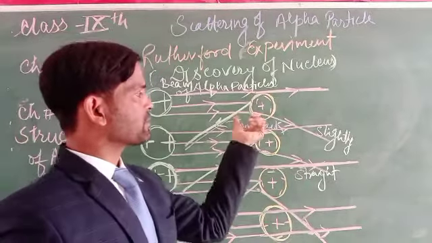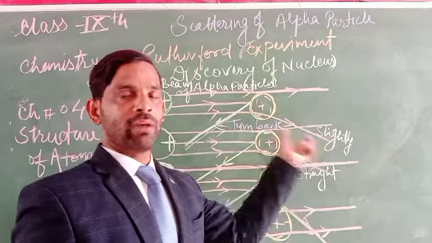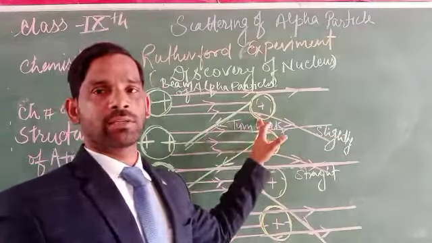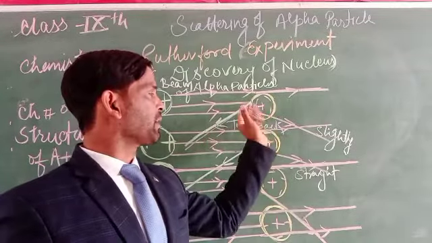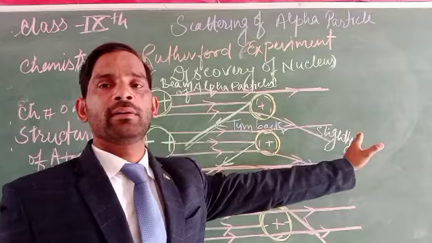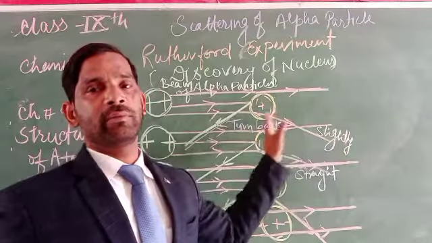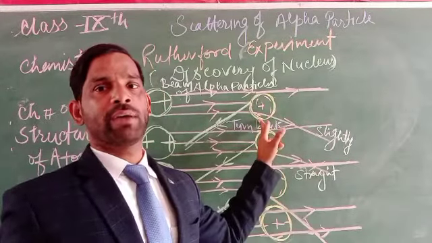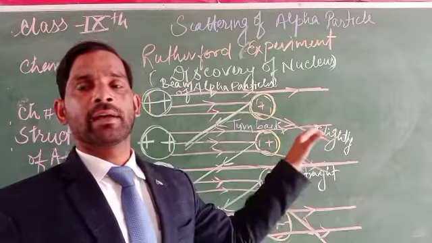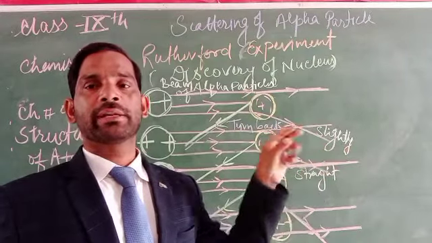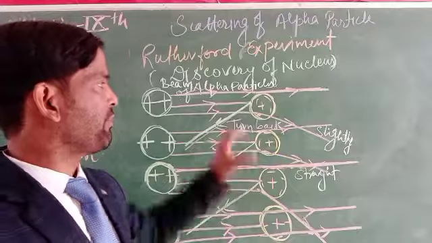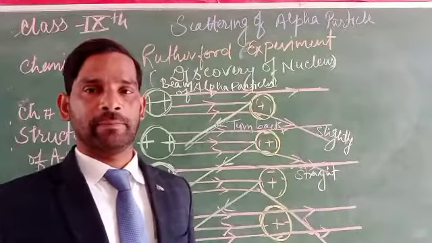But some of the rays turn slightly back. Why? Because of the same charges. They cannot pass through the nucleus. Why? Because it is very hard and rigid, and very small in size. That is why some of the rays pass easily.